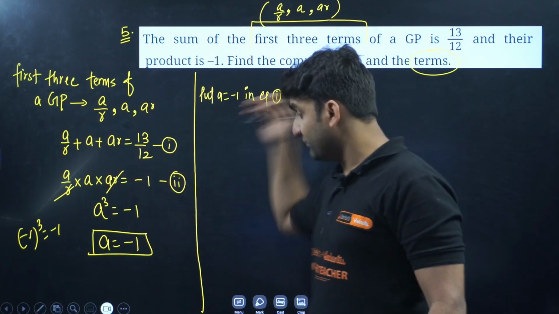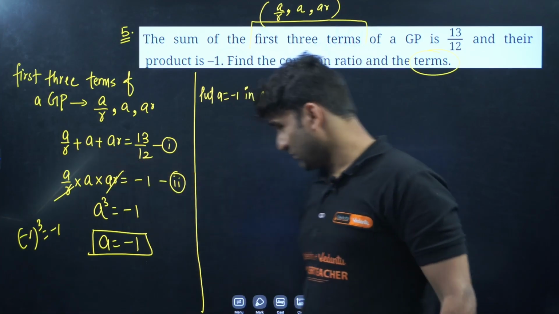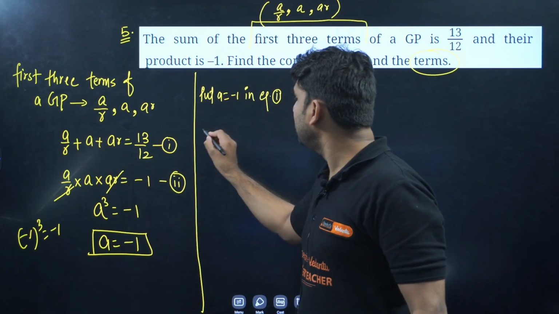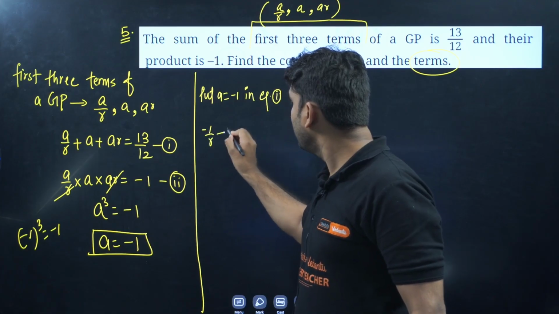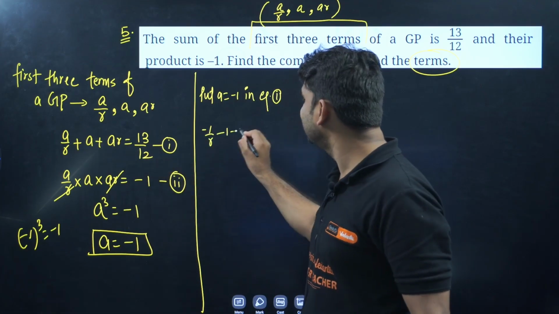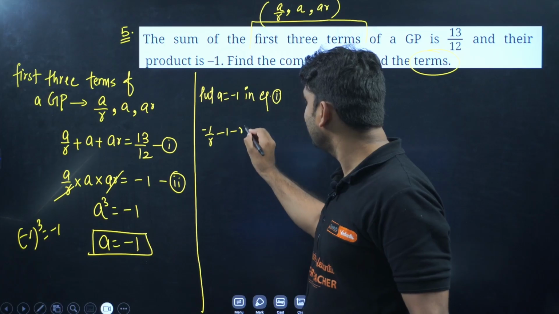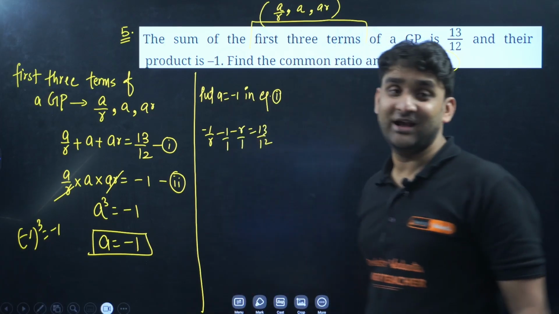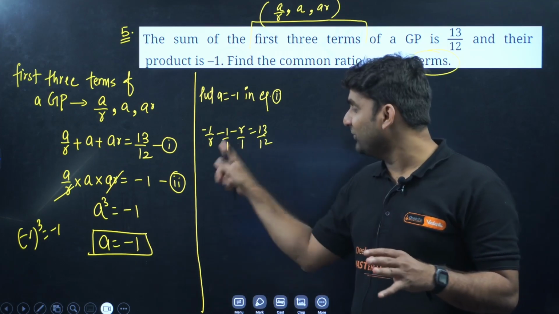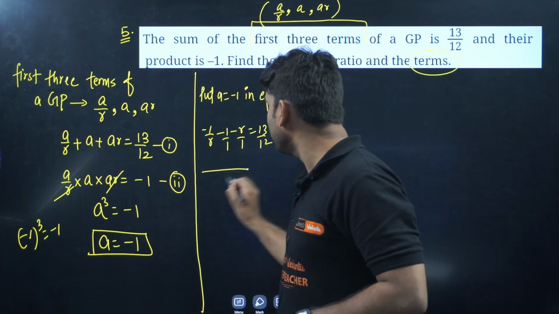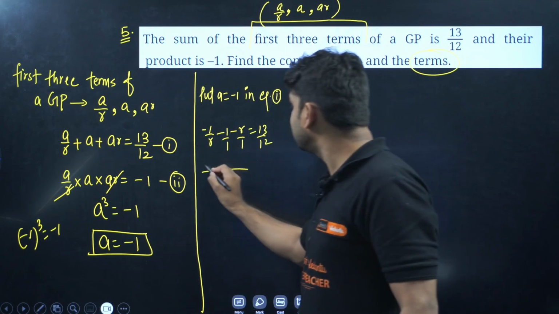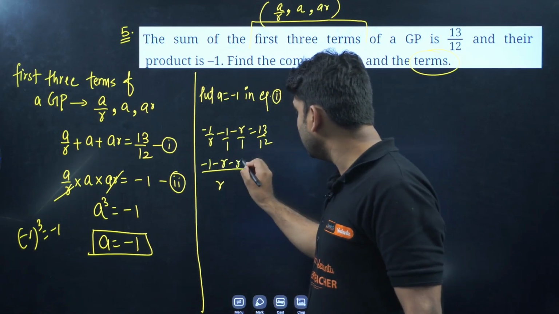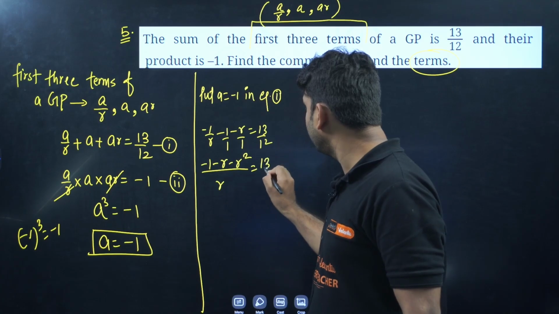So this is equation 1. So can we take something common here? So let's put -1. This will become -1 by R, and -1 into R will be -R is equal to 13 by 12. Okay, so there is mathematical calculation. Please be careful when doing such calculation. Can we take LCM? So LCM will be R. So this is -1 minus R, and this will be -R square is equal to 13 by 12.